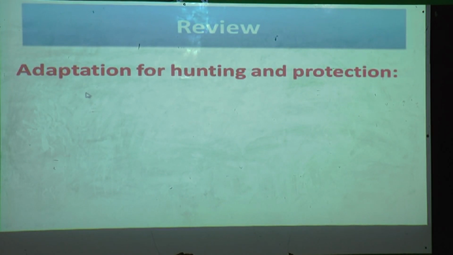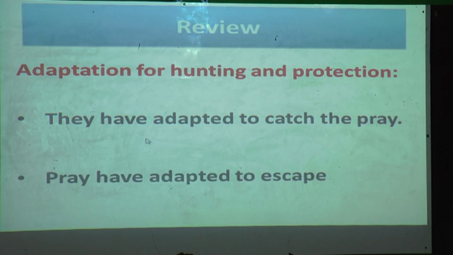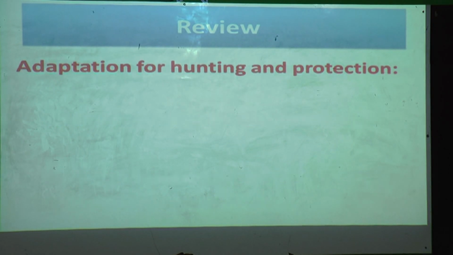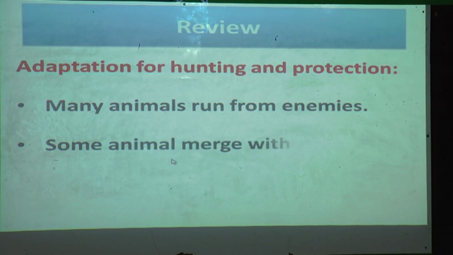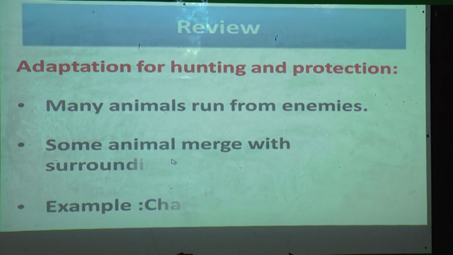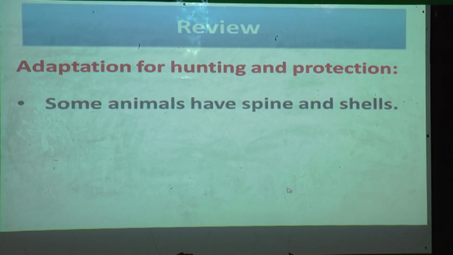Now we'll see adaptation for hunting and protection. Predators have adapted to catch the prey. Prey have adapted to escape from the hunter. Many animals run from enemies. Some animals merge with surroundings. Example: chameleon. Some animals have spines and shells on their body.